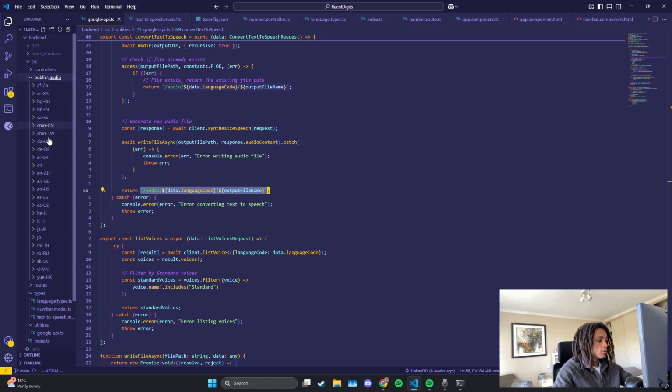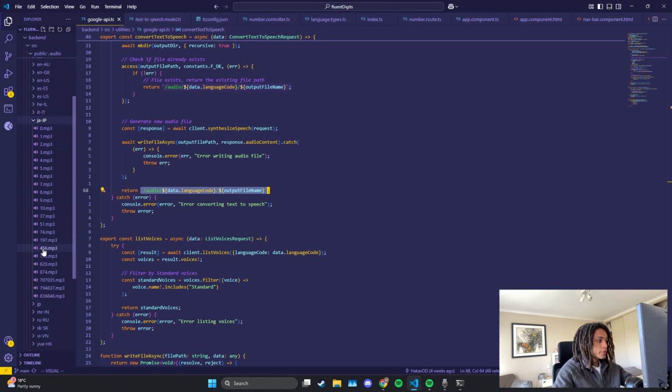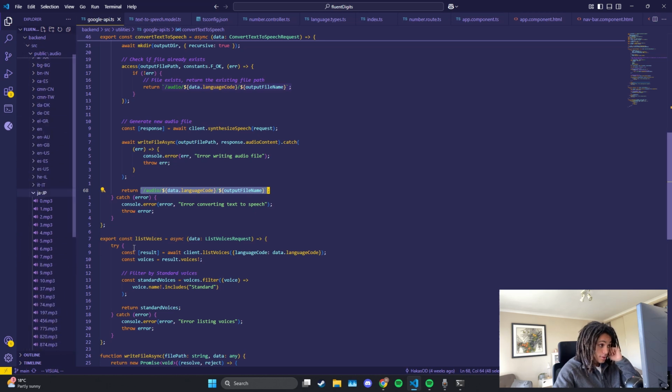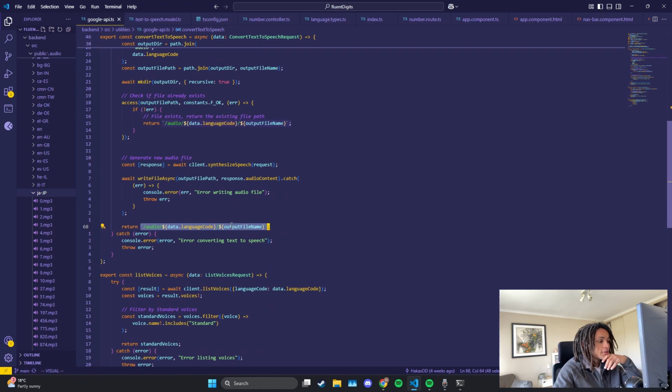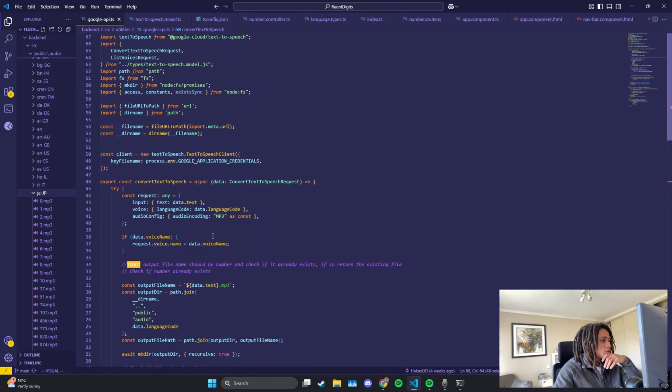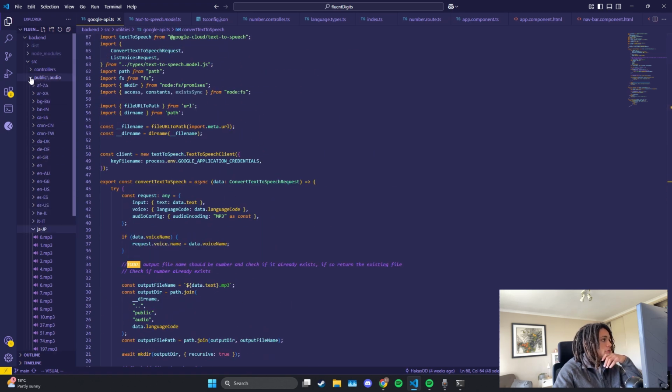I'm actually just saving it on my server here. So all my audio files are just saved here. You can see all the audio files. Every now and then I just wipe the files. Actually, I still need to implement this, to be honest, but I plan to, I just haven't been bothered yet, and no one's using it. So yeah, that's the backend.